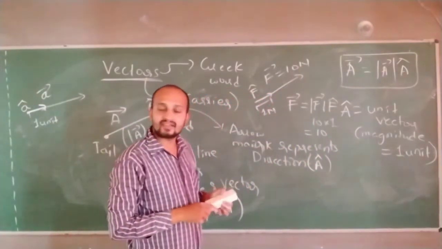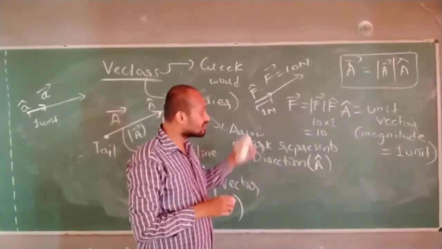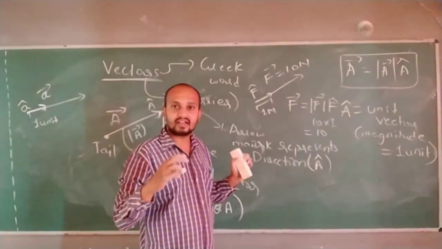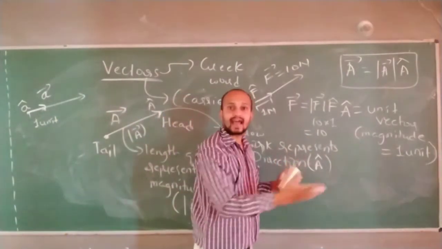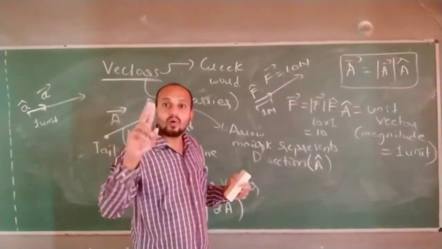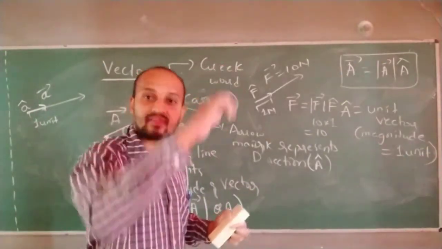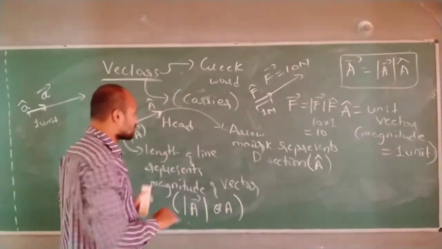It is only representing direction. So this is about a cap, nothing more. A cap is a unit vector. I utilize it to give the direction for a particular vector. So what I can tell you is, for every vector there will be one unit vector which represents direction. This is my conclusion for this.